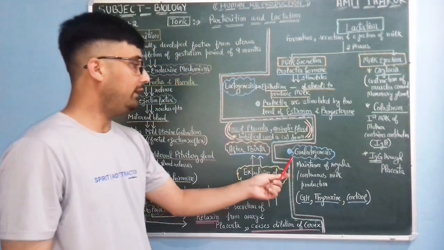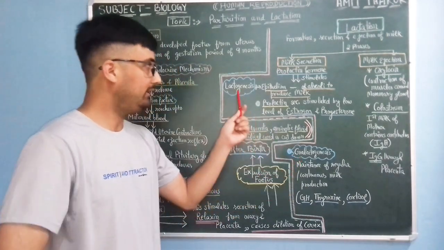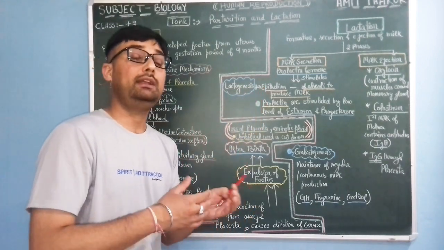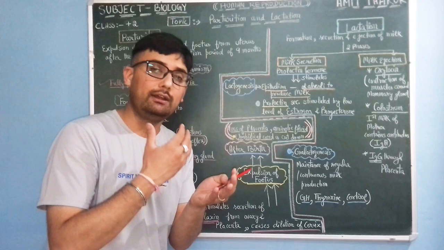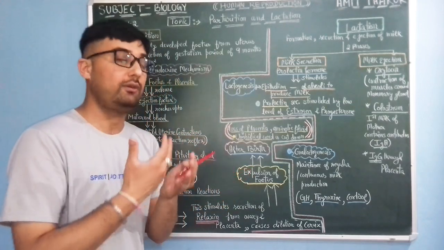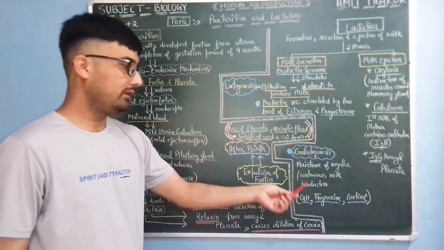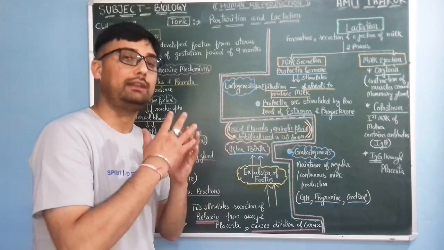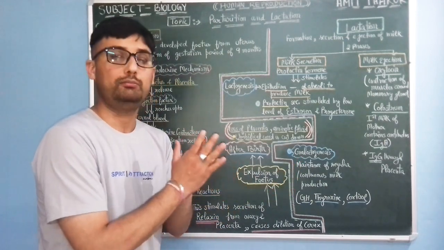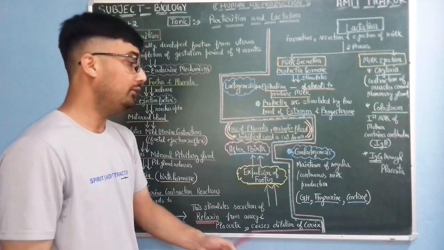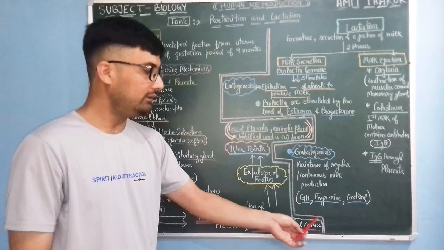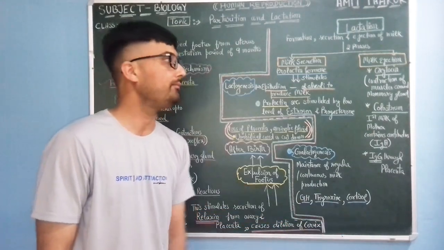And one more term is galactogenesis. जब इसकी बात होती है लैक्टोजेनेसिस की, means production of milk. And to maintain the continuous level of the production of milk is known as galactogenesis. Maintenance of the regular and continuous production of milk is galactogenesis, which is controlled by hormones like growth hormone, thyroxine, and cortisol.